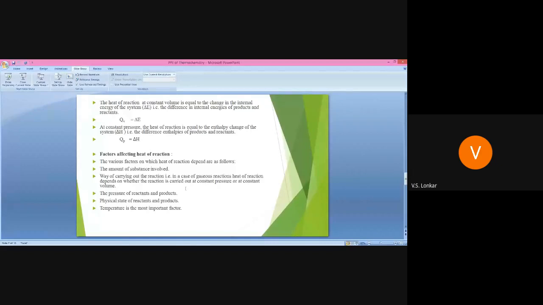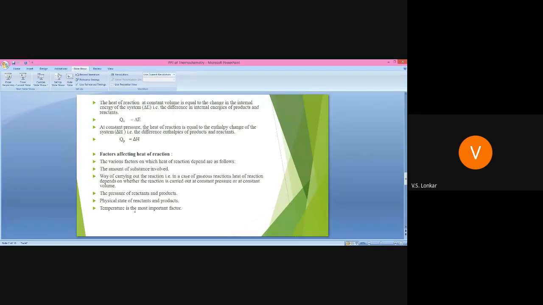The next one is the pressure of the reactants and products. These are the simple factors: pressure, temperature, physical state, amount of substance, and way of carrying out the reaction. These are simple and most important factors which affect the heat of reaction.